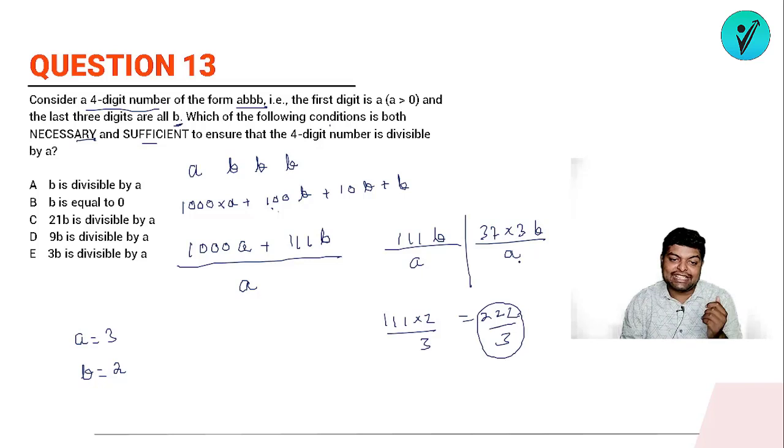If your 3B is divisible by A, then whatever value of B you keep, it will not matter. So what is the necessary condition? That 3B should be divisible by A. If your 3B is divisible by A, obviously this number will be divisible by A. So the necessary condition is that 3B is divisible by A. If this condition holds, then whatever value of B you keep, yes, this number will be divisible.